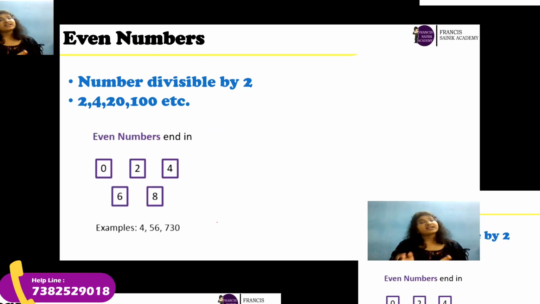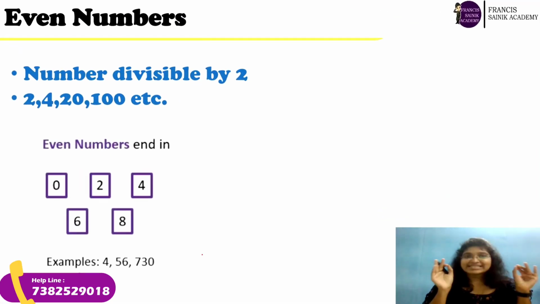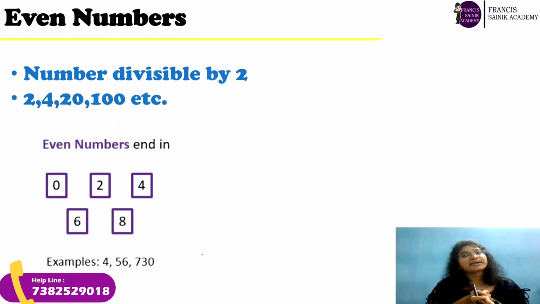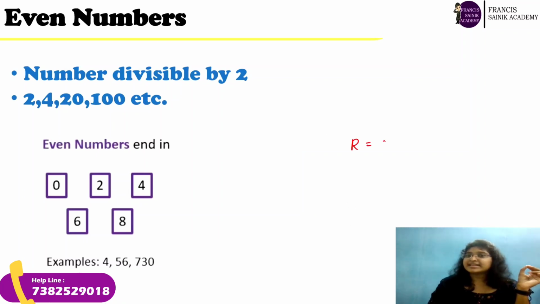Okay? Next, what are even numbers? Simply, numbers which are divisible by 2 are called even numbers. Any number which is divisible by 2. So when a number is divided by 2 and the remainder is 0, then it is divisible by 2. How to identify it? Very simply. If the last digit of a number is 0, 2, 4, 6, 8, then that number is an even number because those numbers are divisible by 2.